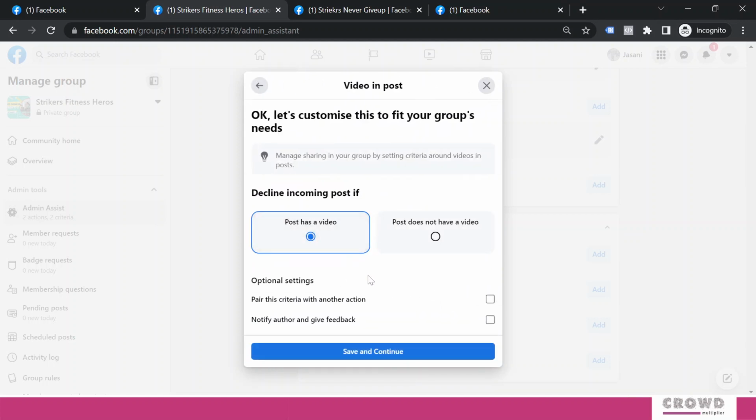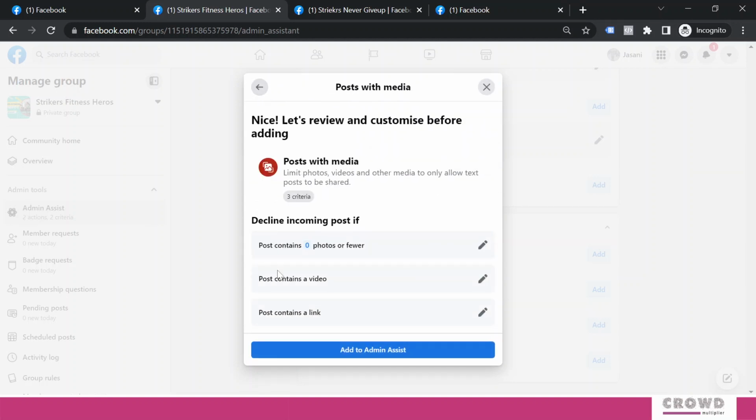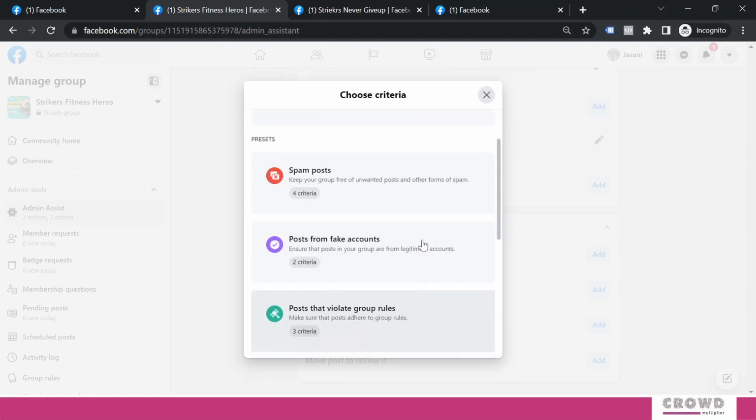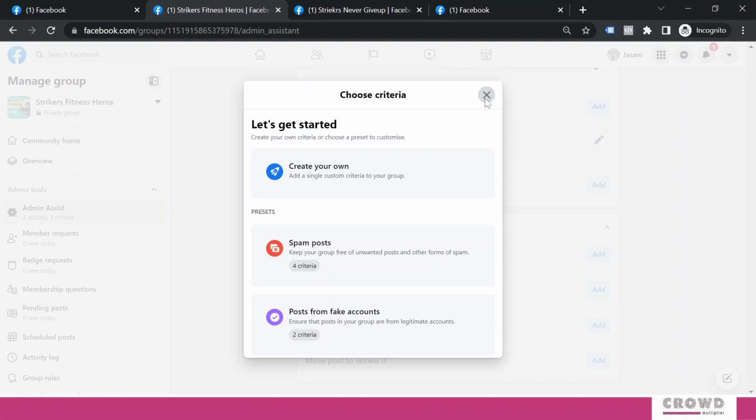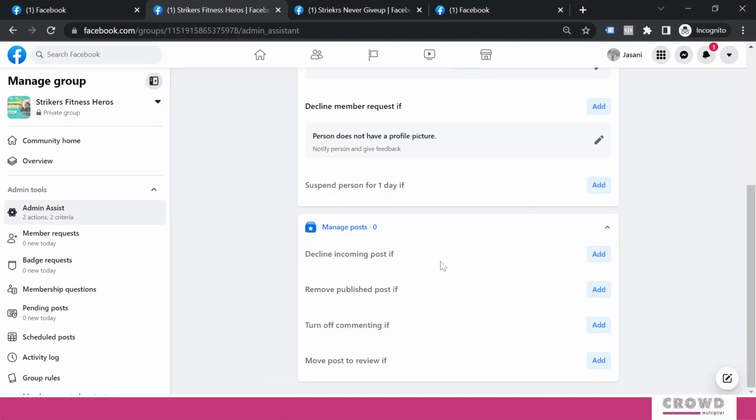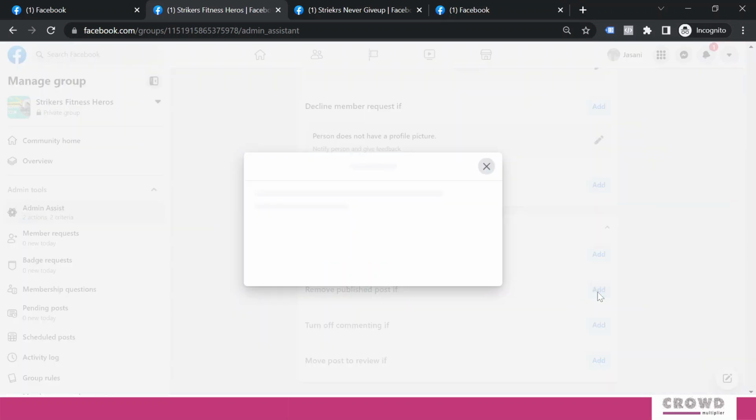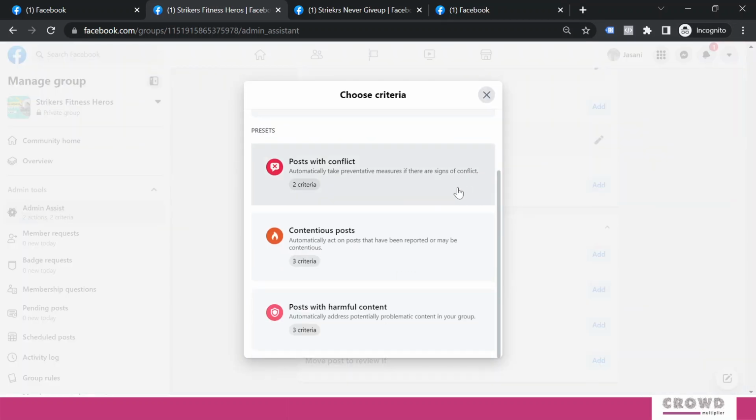Let me show you this in detail. You can have post has a video, that's why you are rejecting, or post does not have a video, that's why you are rejecting, right? You can set the criteria as per the group formation. Post contains a link, that we have already seen. So these are the settings which you need to do on the decline incoming post. Now remove published posts, which again have similar things. These 3 things would be very common in the next topic, so we'll see over here.